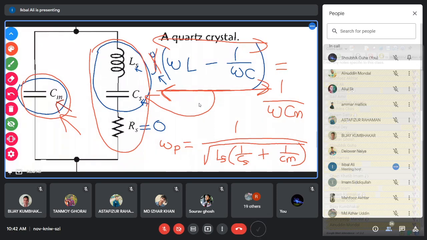Two resonant frequencies of a crystal, and the mathematical formulas are these two. Is there any question? Though it is known to you because you have analyzed the series and parallel resonance in the AC analysis of the circuit.